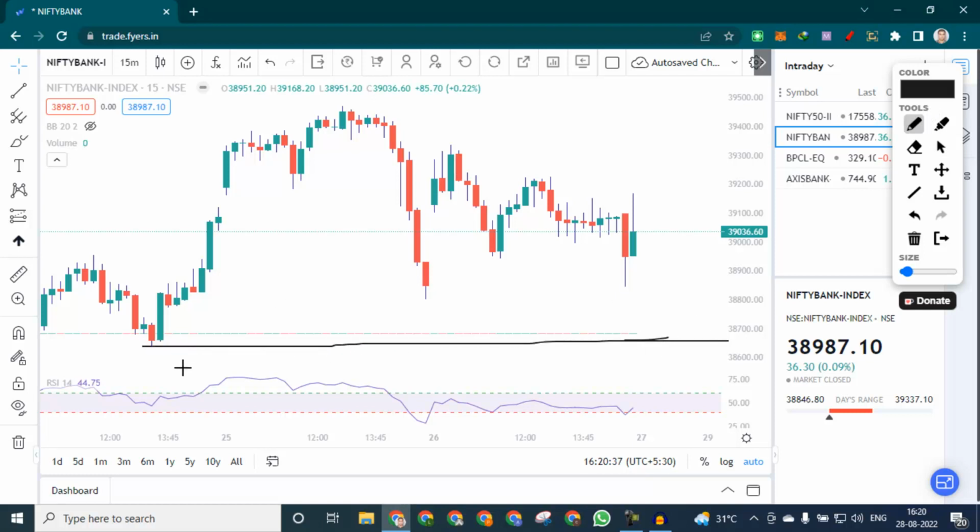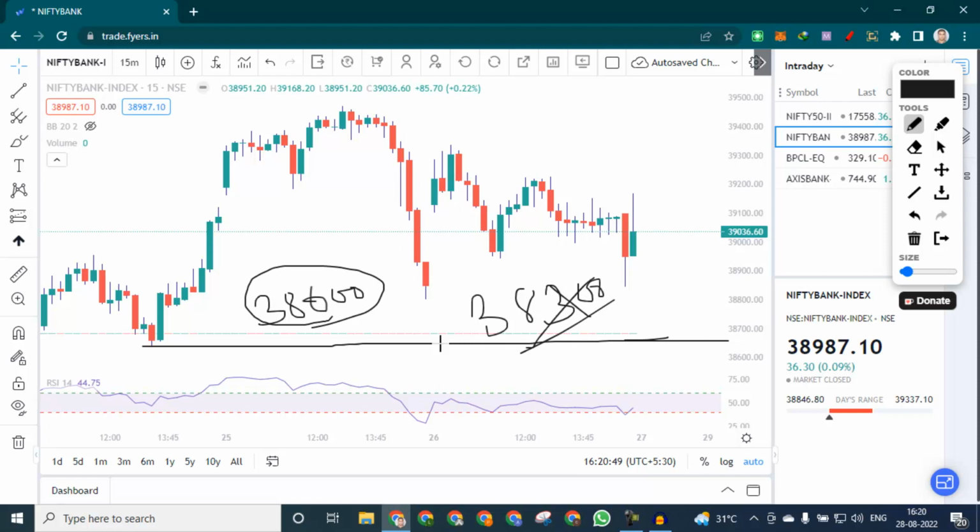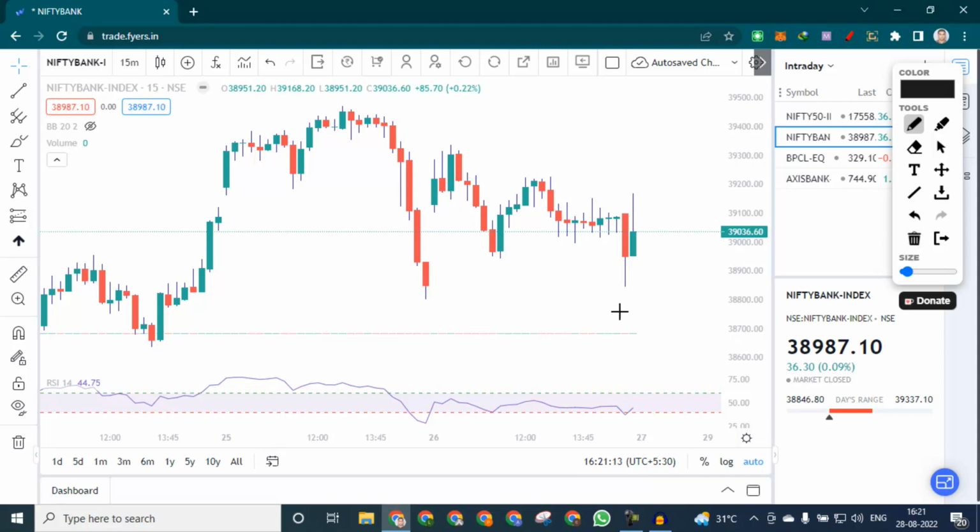But chances are that it is going to open with a big gap down. So if it opens with a big gap down and we get this 38,600 level, and we see this level cross, not that it is opening at 38,300 and we are selling, no. If it opens near 38,600 and we see this level cross, then we can sell for a target of 200 points for intraday. Or if it is positional, then we can trail our position. But if it is a big gap down, then not much further down we will come from here, and we can expect some bounce back from this level for the intraday in the short term, and probably every bounce back will lead to a sell off at this level.